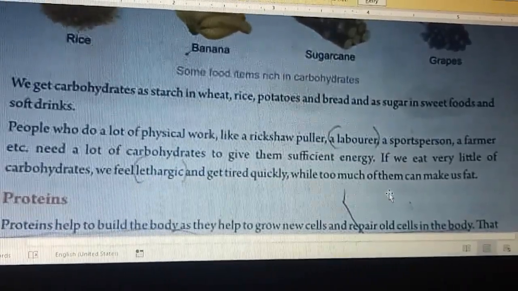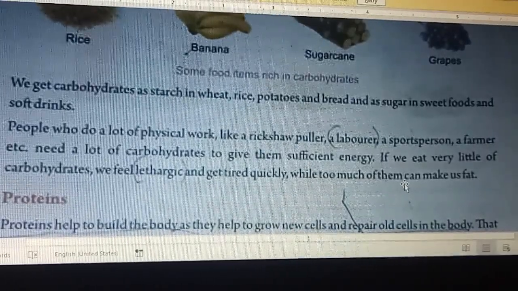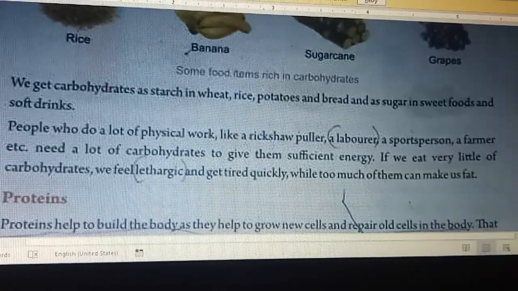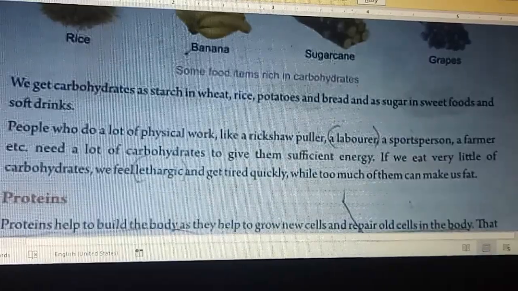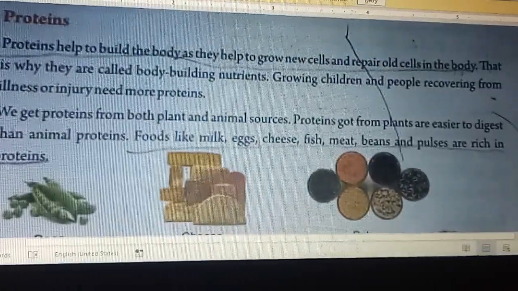If you see the last line, it's given that too much of this food also makes us fat. Suppose you consume banana and sugar, fat, all these things, and your work level is zero, then definitely you will become bulky and fat too.